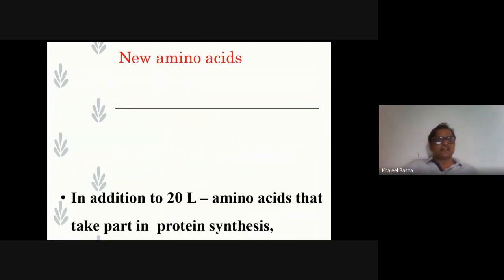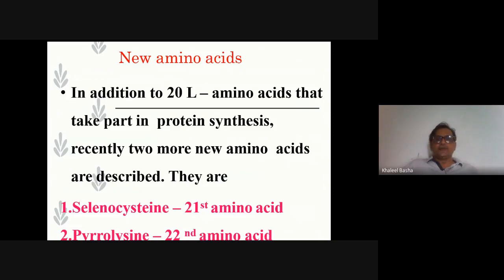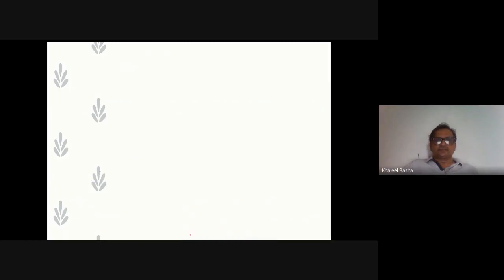New amino acids. In addition to the 20 L-amino acids that take part in protein synthesis, recently two or more new amino acids have been described. They are: one is the 21st amino acid, selenocysteine, and the 22nd, pyrrolysine.